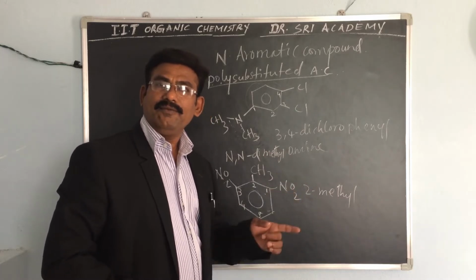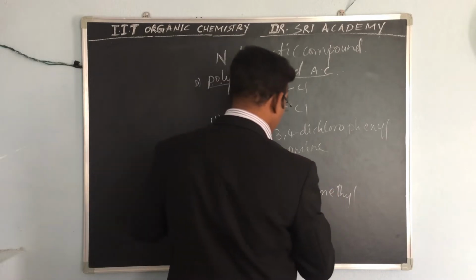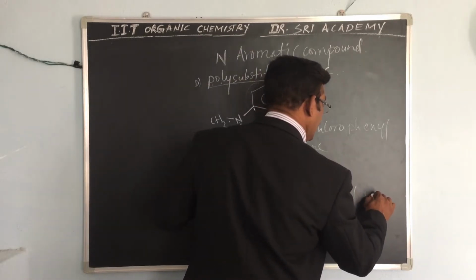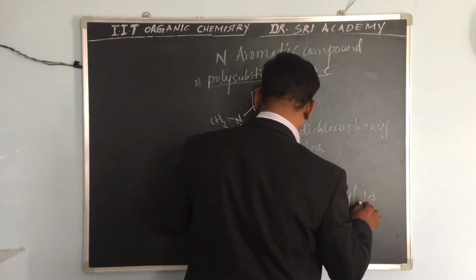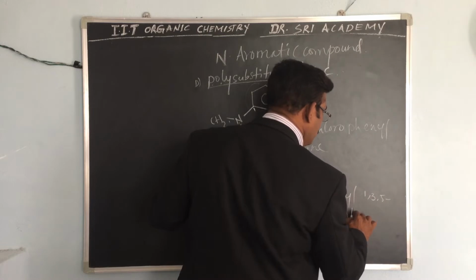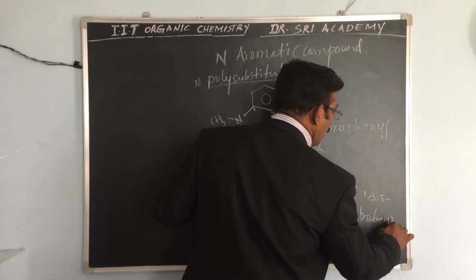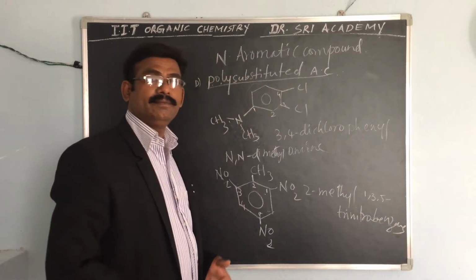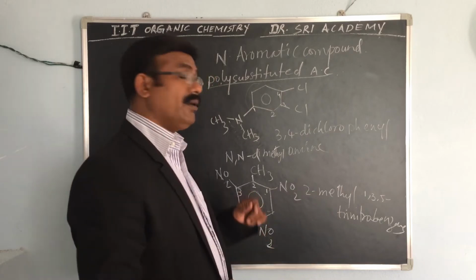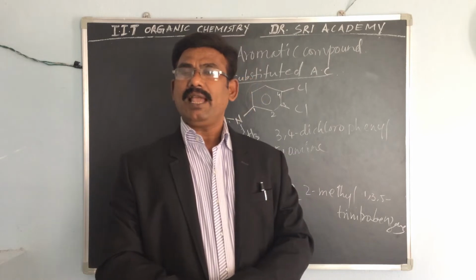So 2-methyl-1,3,5-trinitrobenzene, because the 3 are there. This is the polysubstituted naming. So don't give the numbering from the other side. Don't get confused. Okay, one more example we have to see.